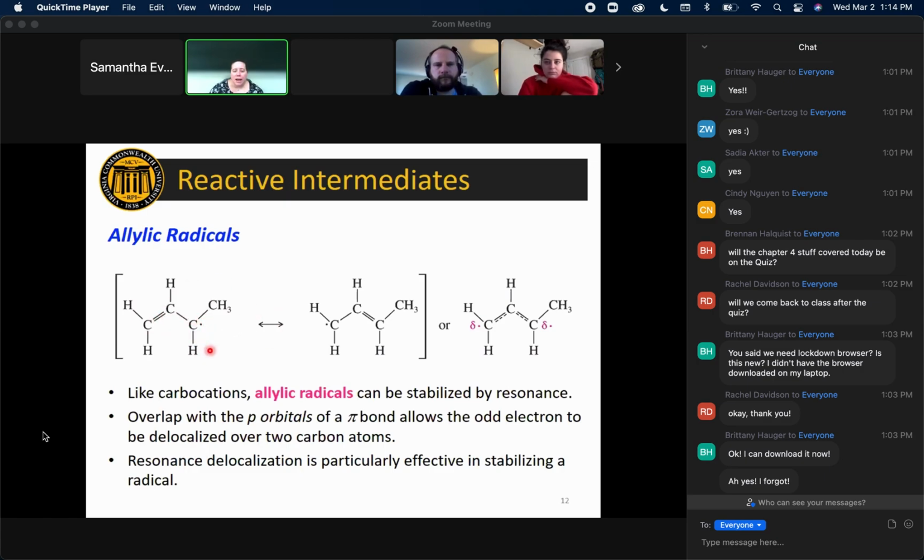So these allylic radicals can also be stabilized by resonance, and you can distribute that unpaired electron across these three carbons, giving it that extra stabilization. This is called resonance delocalization. That term can apply to carbocations also, and it's really helpful in providing extra stability, and we'll see that coming up in future chapters.